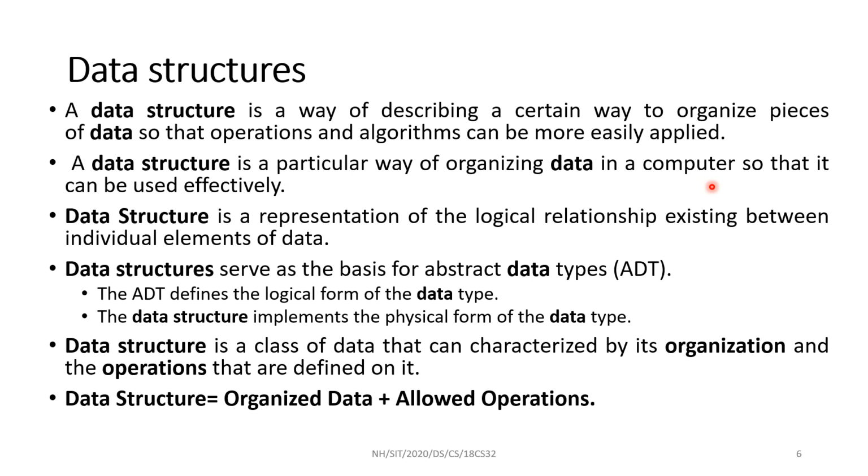All the data are of the same type. In that way, data are organized. The allowed operations are I can create, I can insert new data, I can remove, I can traverse, I can pick one particular element. These are the allowed operations. So I'm going to define certain functions to perform these operations on array. So that is my data structure called array.